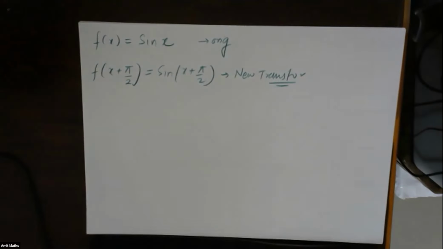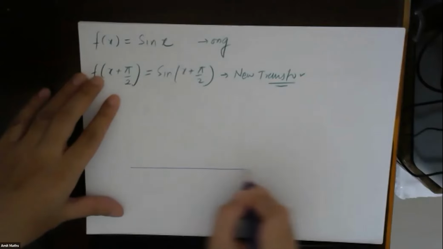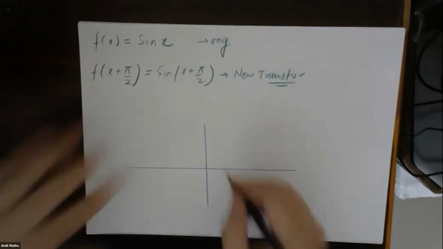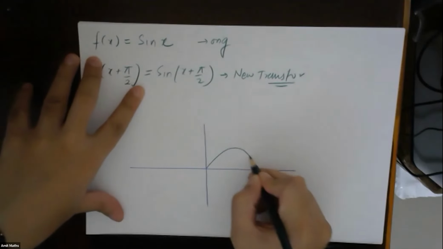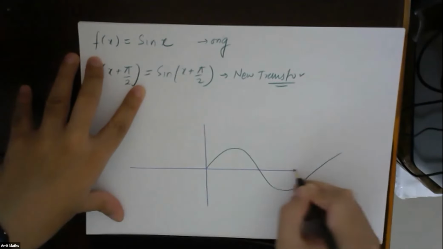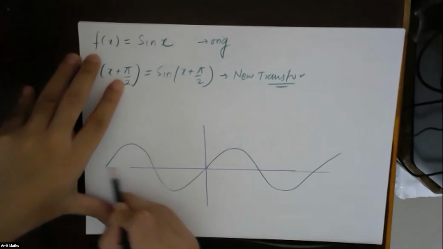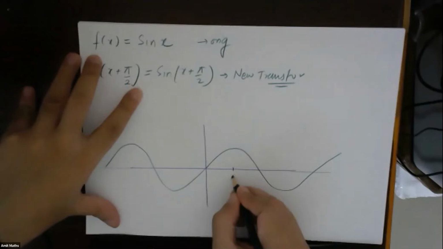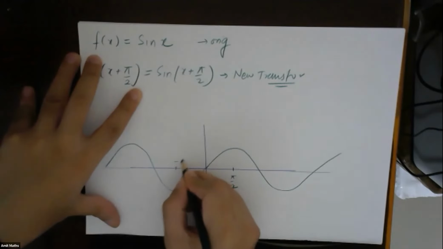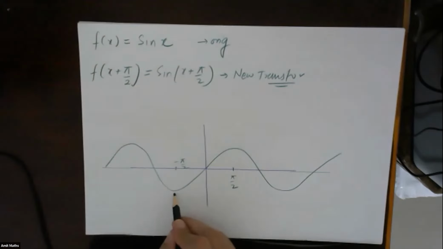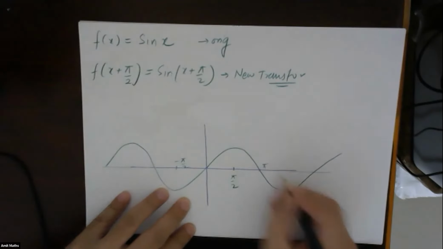Okay, so let's see. First, I'll draw sine x. So this is the x and y axis. The sine x curve will be something like this. This is pi by 2. This is minus pi by 2. So for pi by 2, sine x is maximum, for minus pi by 2, sine x is minimum. This is pi. Okay, now let's see.